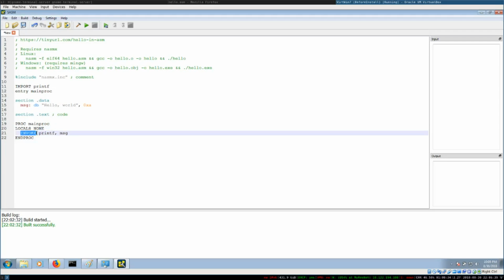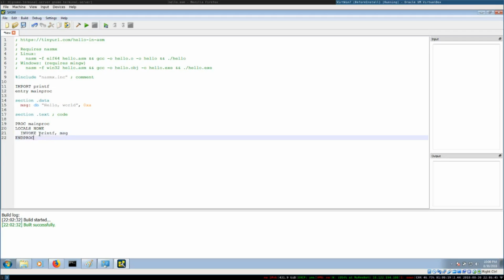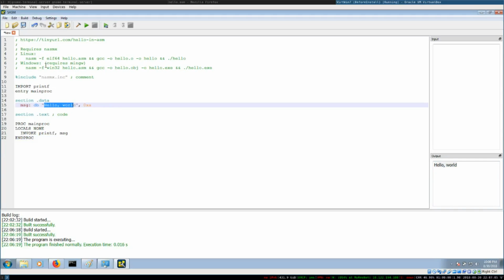And then we have an invoke. The invoke is the way that you can call functions in assembly. Particularly, this is actually defined in NASMX. This allows you to call the function printf, and then you pass one parameter called message. Then here we end the procedure and return from this method. Very simple. And then if we run it, we see that this is output right here, hello world, printed by printf. So that is our simple SASM.